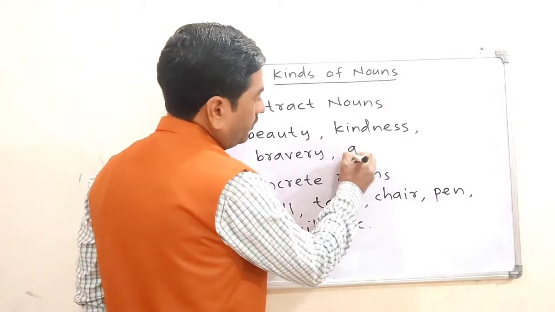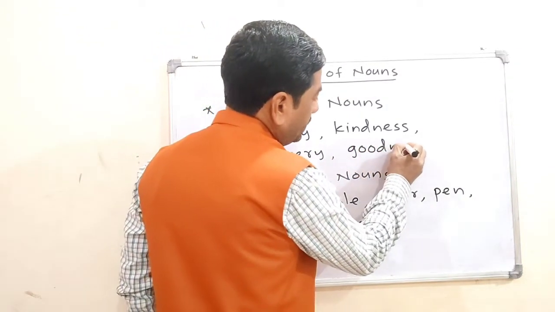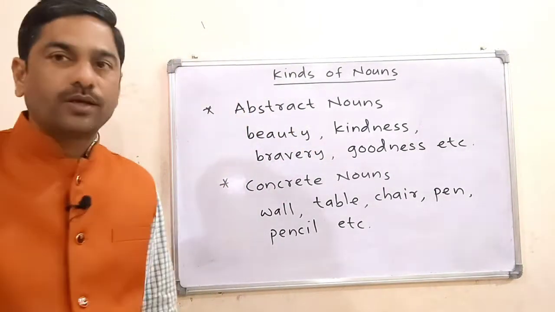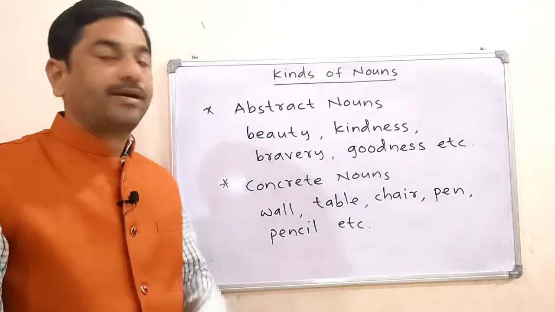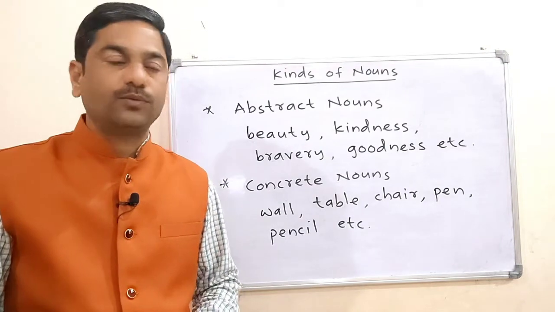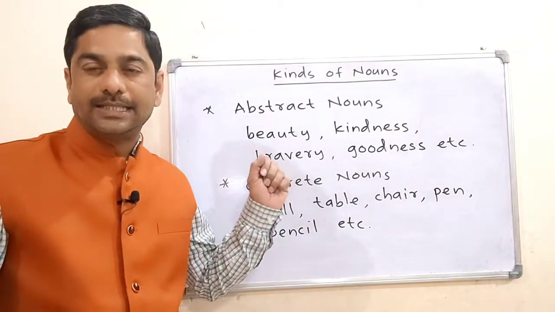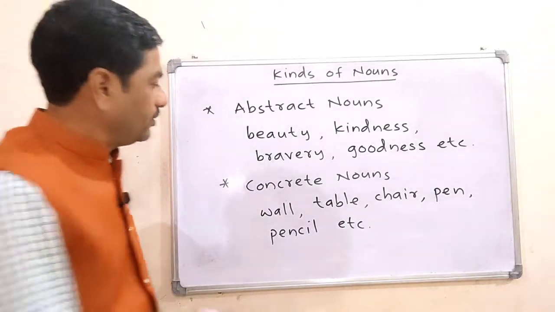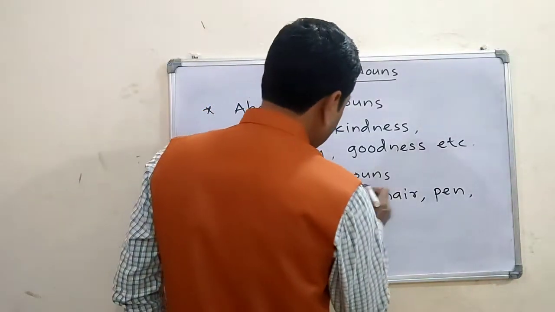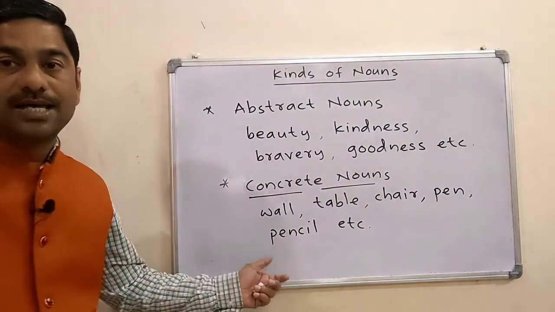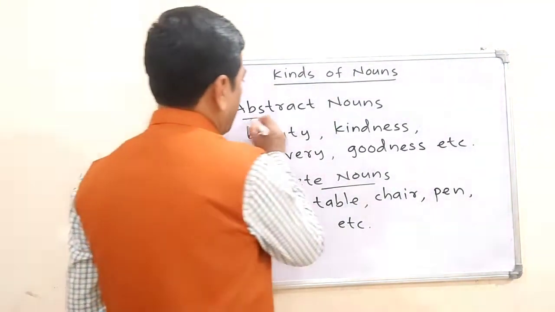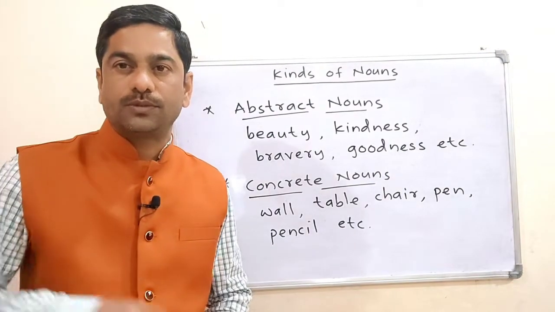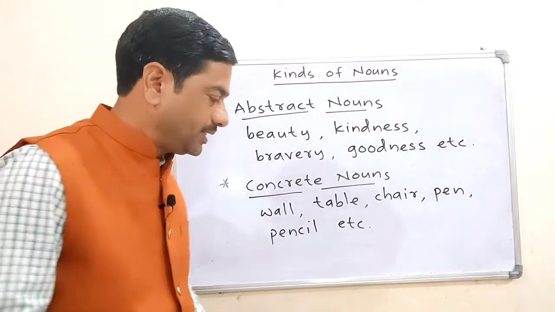Goodness is also an example of an abstract noun. So all these are examples of abstract nouns. We cannot see and touch them. And concrete nouns, we can see and touch these things. That's why they are concrete nouns. So this is another classification of nouns: concrete nouns and abstract nouns.